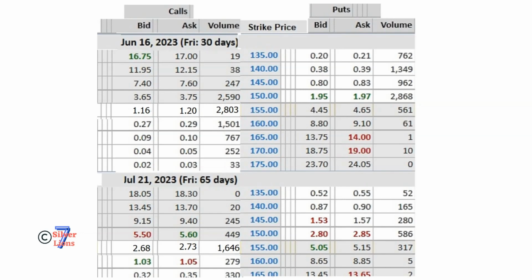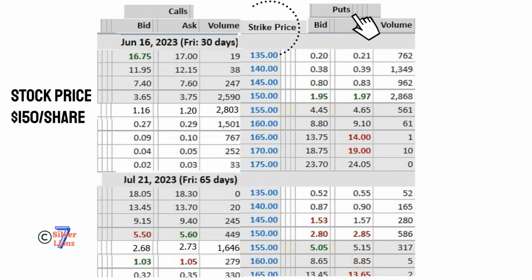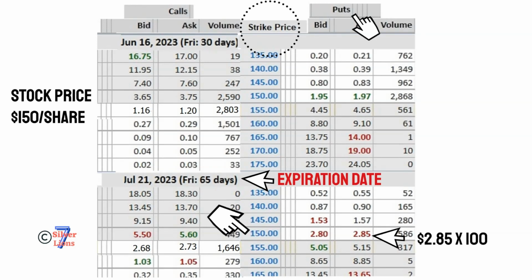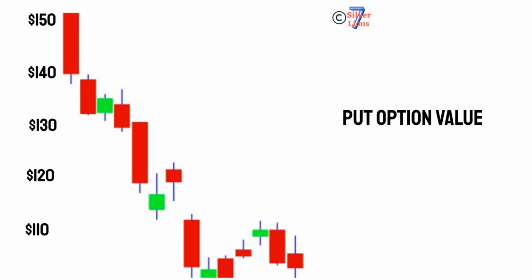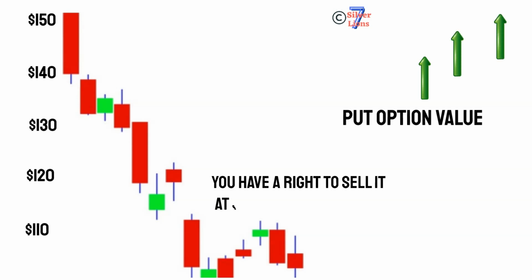For example, XYZ stock current price is $150. You buy a put option at strike price $150 with expiration date July 21st. It will cost you $285 for one contract. If the stock's price drops, your option value will get higher and you can sell the options with profits, or you choose to exercise your option. You could still sell the 100 shares of stock at $150 per share even though current price is much lower than $150.